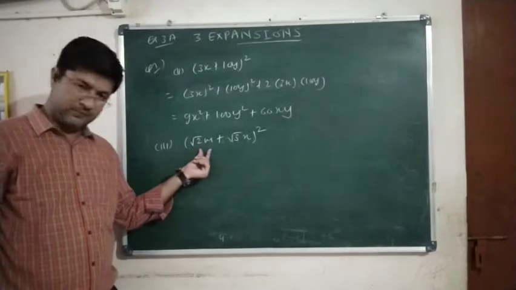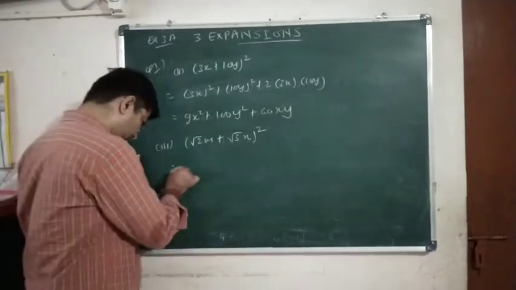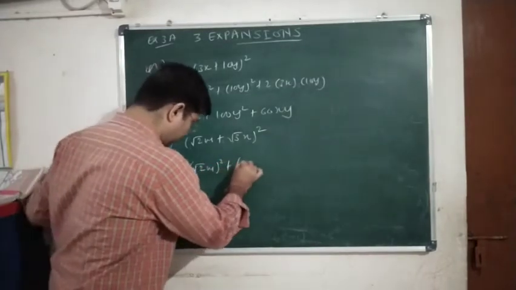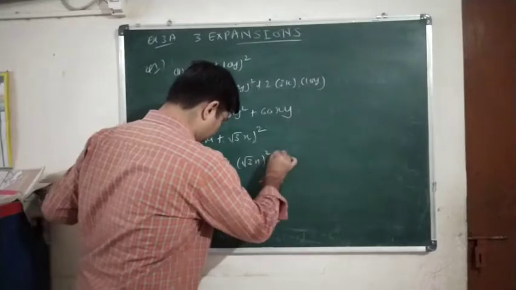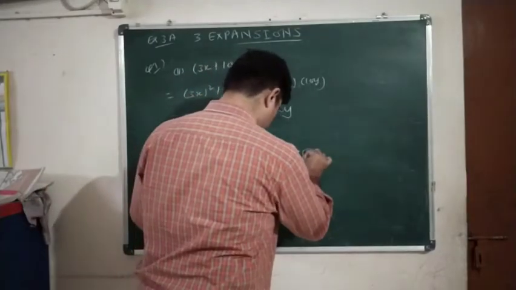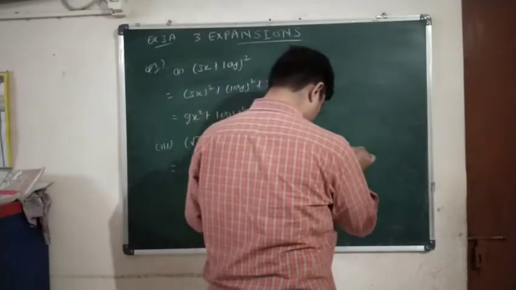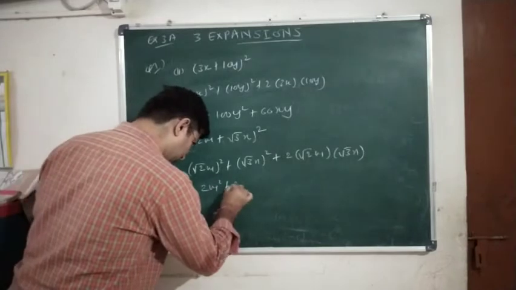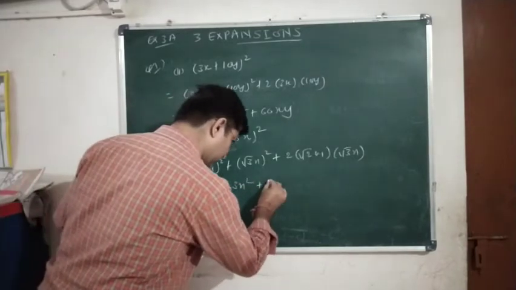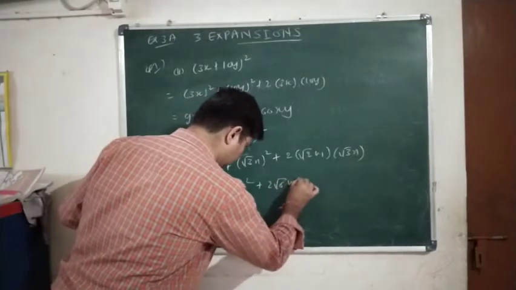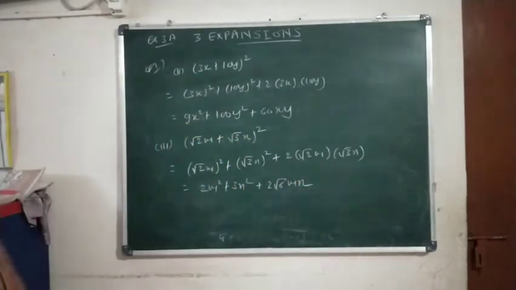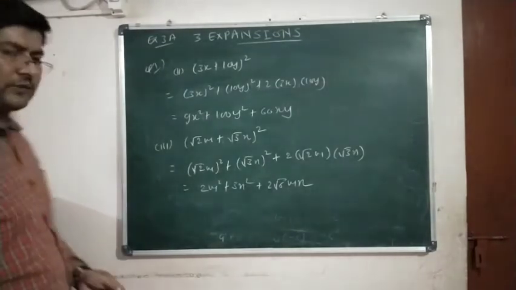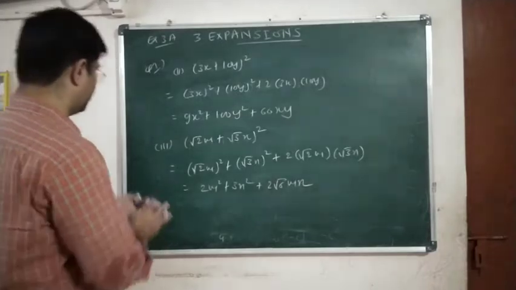Again, the first term √2m is a, √3n is b, so using the formula a² + b² + 2ab: (√2m)² + (√3n)² + 2 into √2m into √3n equals 2m² + 3n² + 2√6mn. Okay, this is the answer. So question number 1 is over. The first I have left for you.